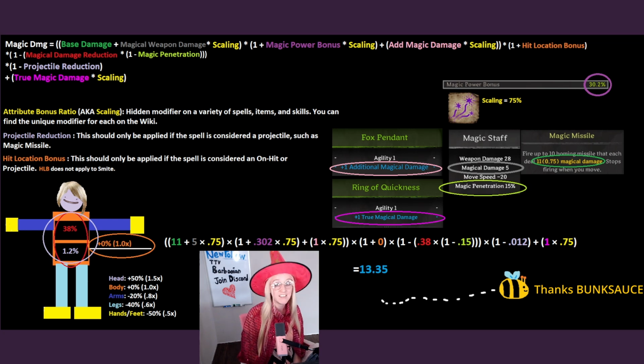Projectile reduction is the target's projectile reduction. True magic damage is a stat that can be found on select items. Remember, scaling is not always going to be 75%, so if you'd like to know the scaling of your specific spell, I encourage you to look at the wiki and check out the attribute bonus ratio for that spell. Just take a moment and get familiar with this equation, and then I'll be moving on to the next section.